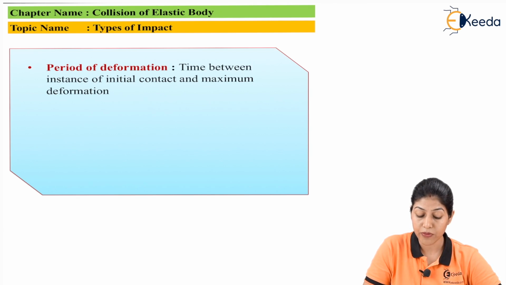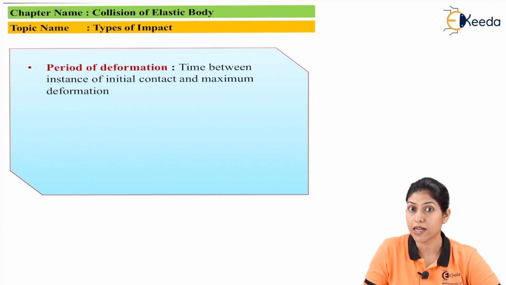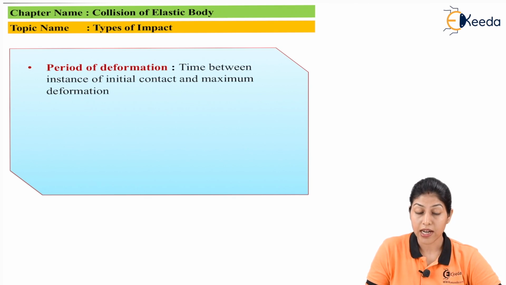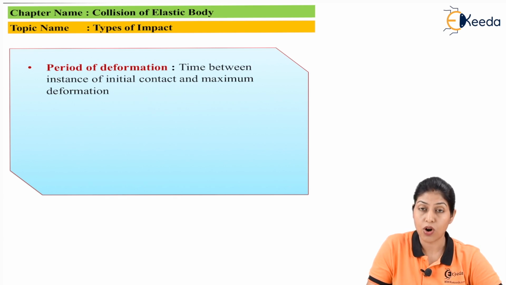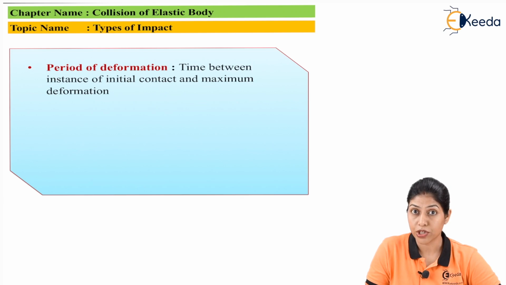So the time between the initial contact, when one body hits the other body and is trying to gain the rest condition, and after that, the first body compresses the other body and reaches the maximum compression condition. That particular time interval between initial contact and the maximum deformation or maximum compression is called period of deformation.